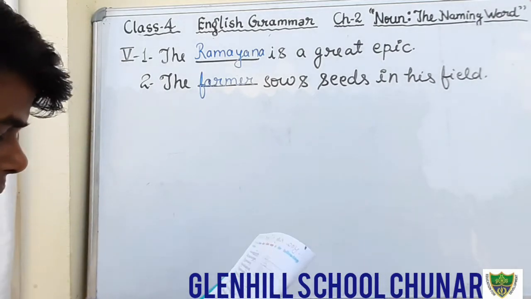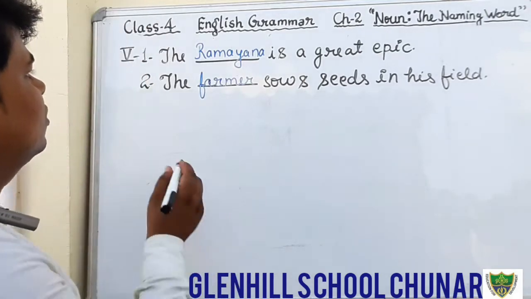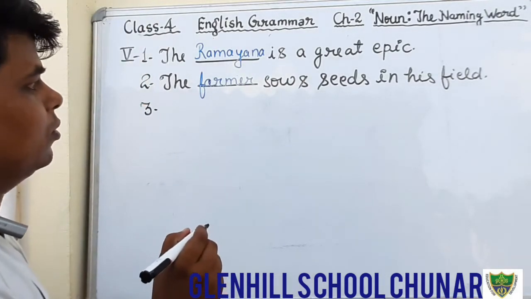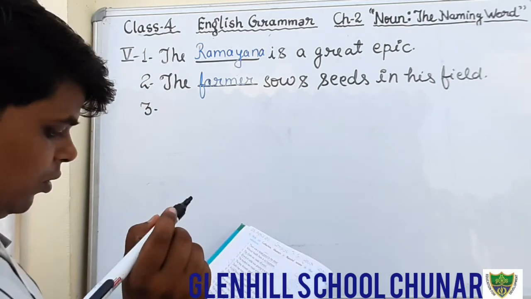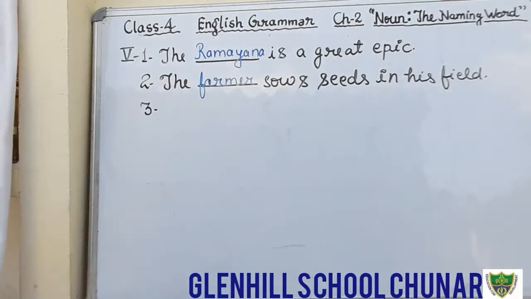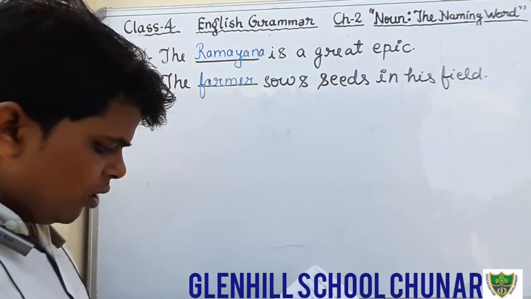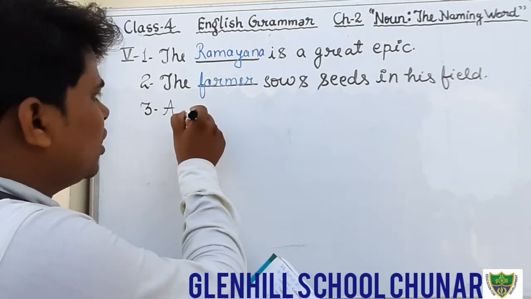Okay, next question. Third question number. Okay, students. We will now do question number 3. Here is given a blank of singers.